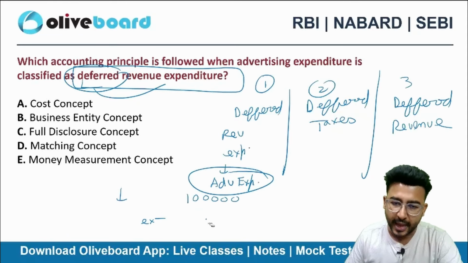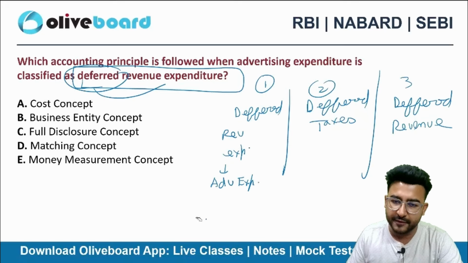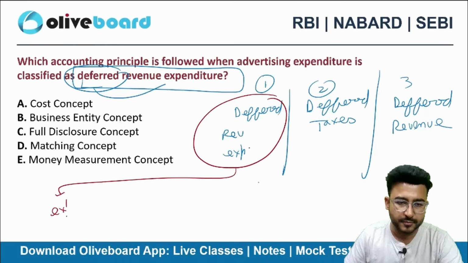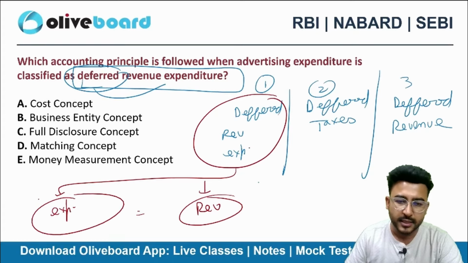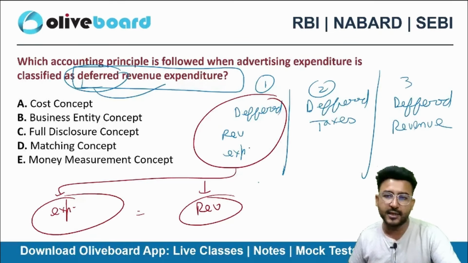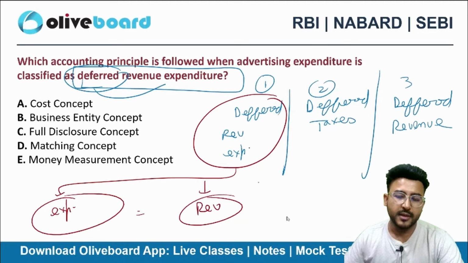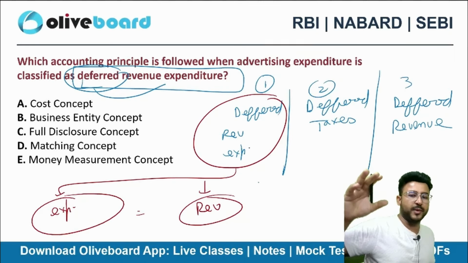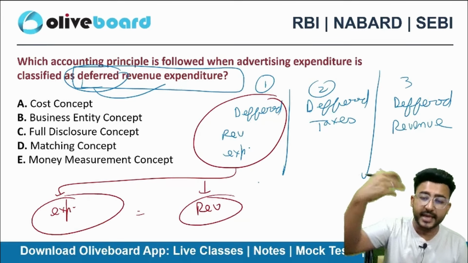Whenever we are deferring something, what I'm trying to do here is deferring an expenditure because I feel that the revenue and expenditure can be matched in the relevant year. Let's suppose in year 1, I'm earning 1 crore rupee and the expenditure of 1 lakh rupee will be giving me benefit in the next year also.